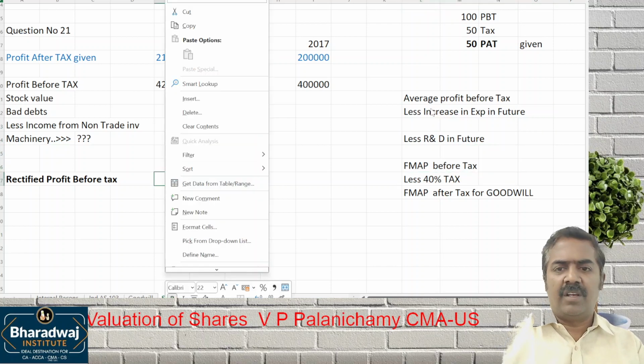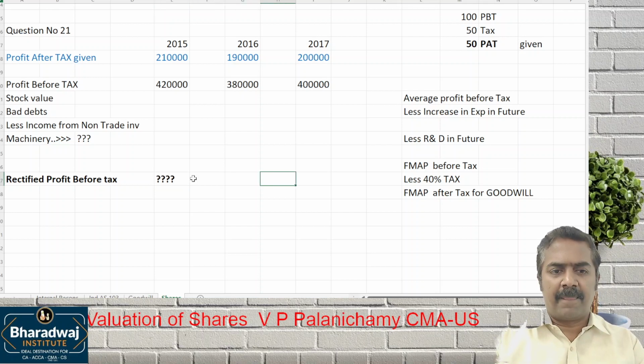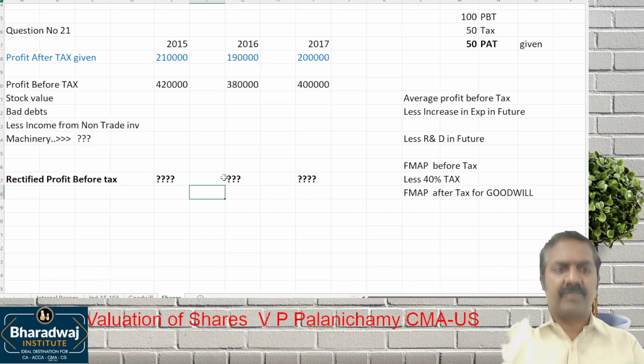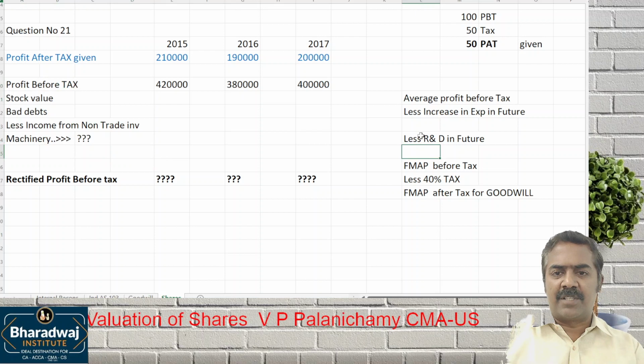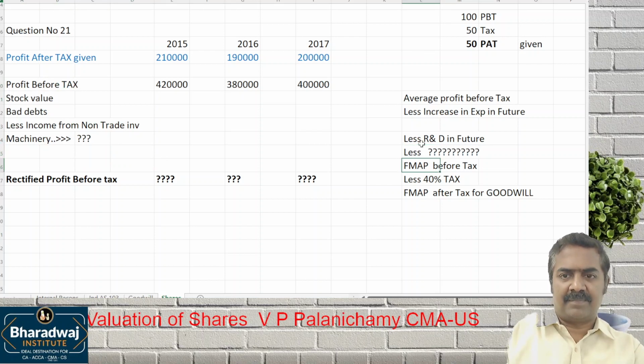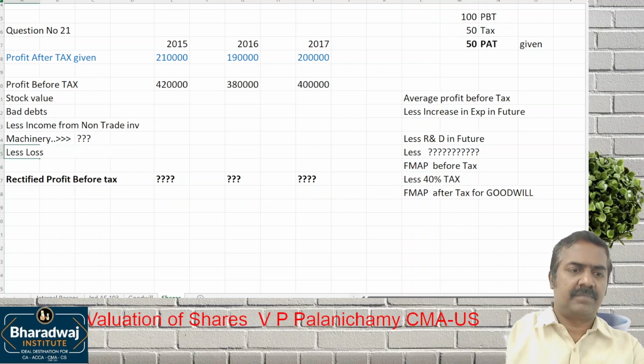So before we go for all these adjustments, work out this value and tell me. Rectified profit before tax for the past, just work out and tell me. Think and work out correctly and let us see. And there will be some more items you would reduce. Loss on sale of assets also, or add back.